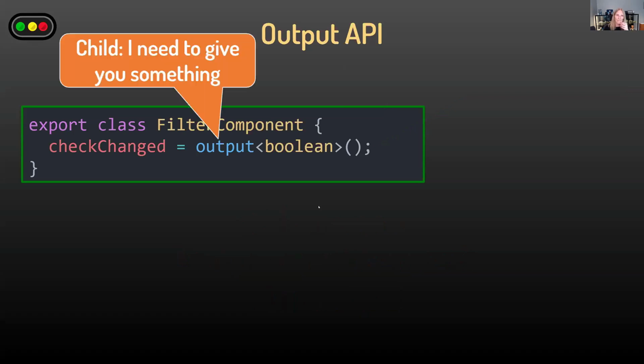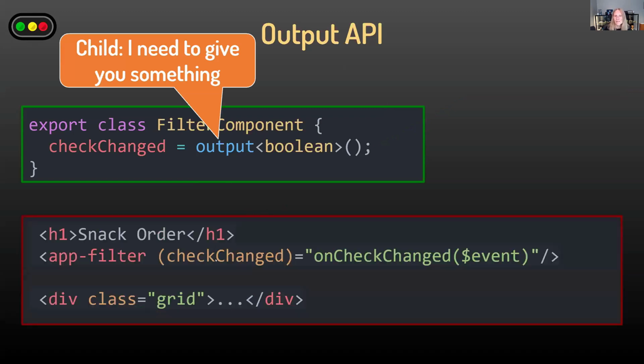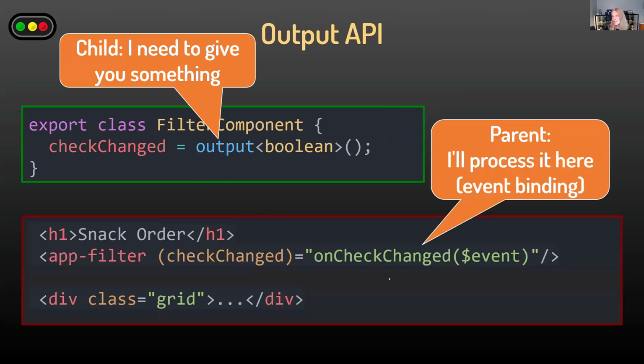Okay. So the child will say something like, I need to give you something, because this is from the child out to the parent. And the parent says, great, give it here, I'll process it using this method. And so then you access it with $event. So this code is the exact same as it was in prior versions of Angular. It's just this output syntax that is changing. This then uses event binding. So it uses the binding to this name here in order to sign up to receive those notifications.